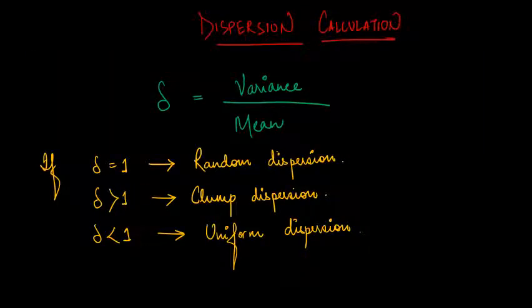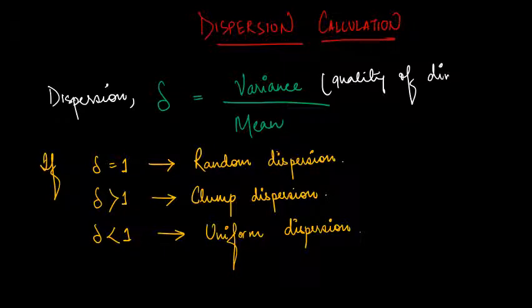Now we will see the dispersion calculation. We need to calculate the dispersion. So this is the sign for dispersion, right? Dispersion is represented by delta, which is equal to variance by mean. What is the variance? Variance is basically the quality of divergence or difference, we call it variance, right?